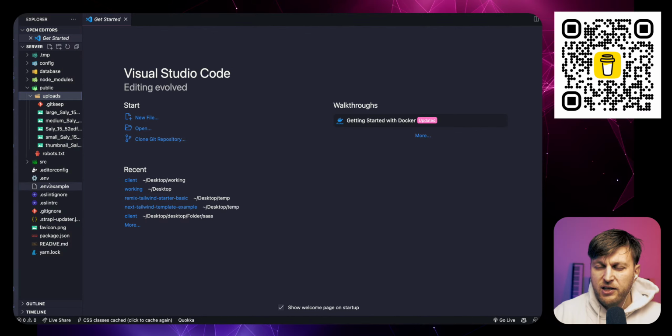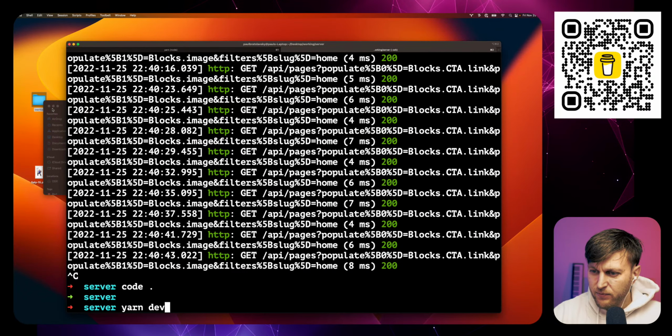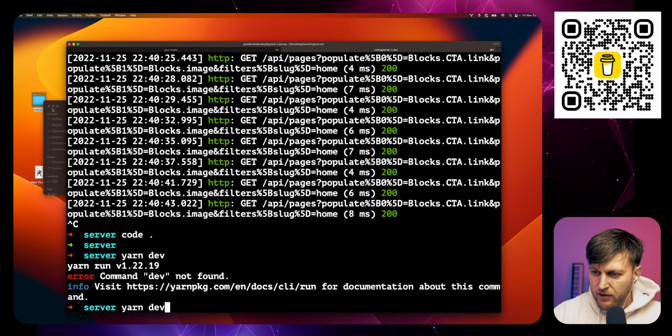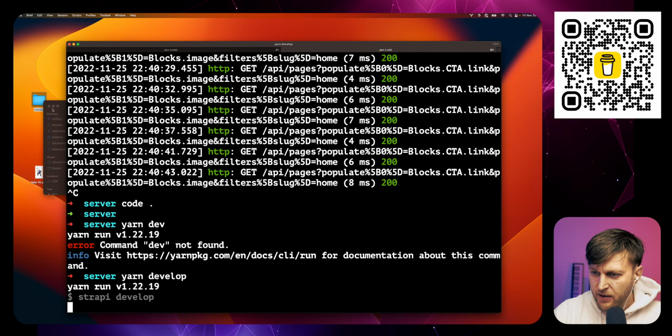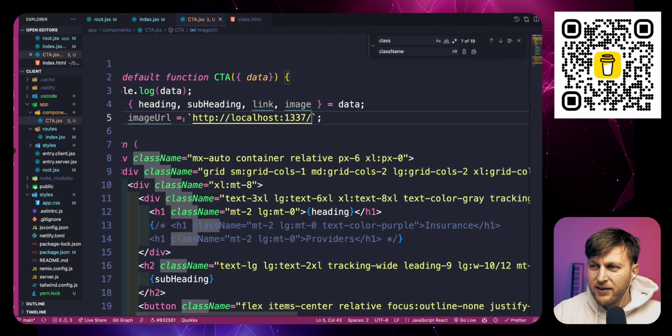So what I need to do is point to this uploads folder. But if you're using Cloudinary, you would point to Cloudinary. Yarn develop. That's why I'm creating this query string, because we want to point to the local instance of Strapi,